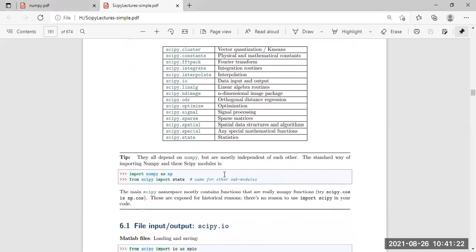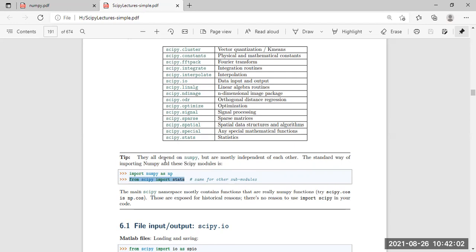Now, the importing of the sub packages of scipy. Here we can see that first of all we are importing NumPy as np, and in the next line, from scipy import stats. We import NumPy first because mathematical calculation, arrays, indexing and slicing may be needed in our project or computation. Then we import from scipy the stats.